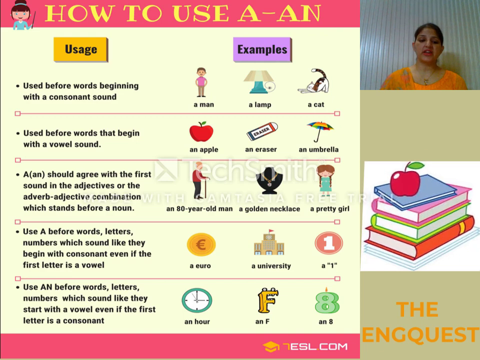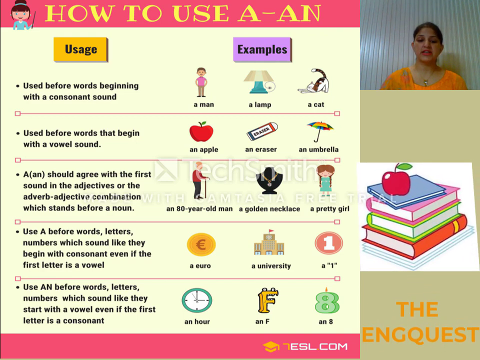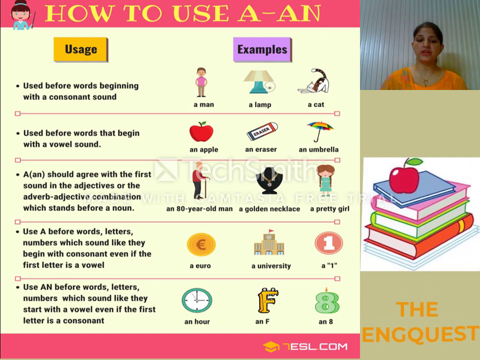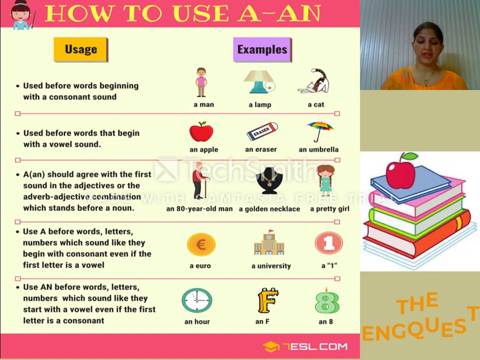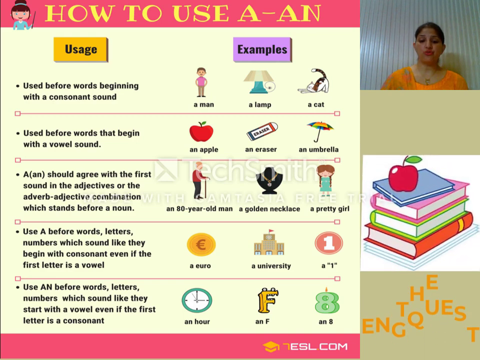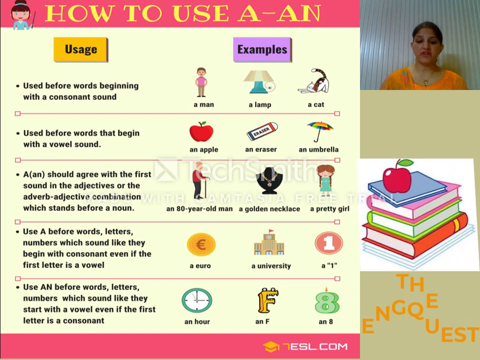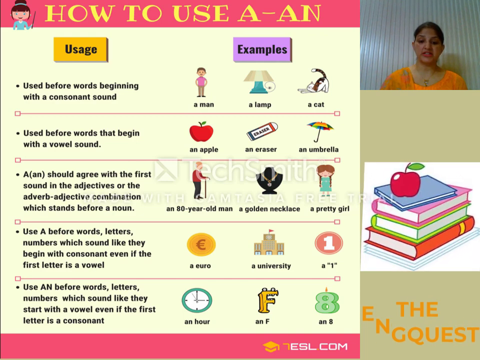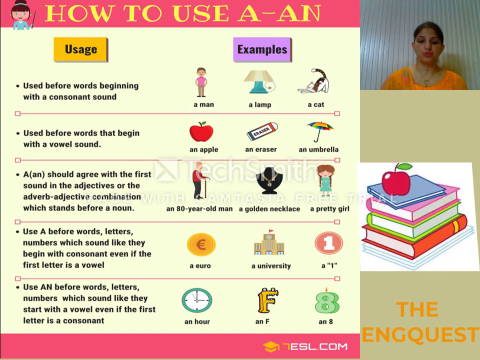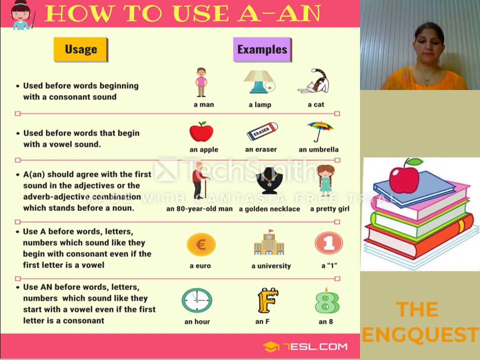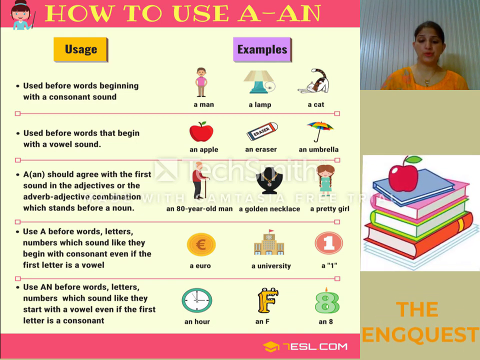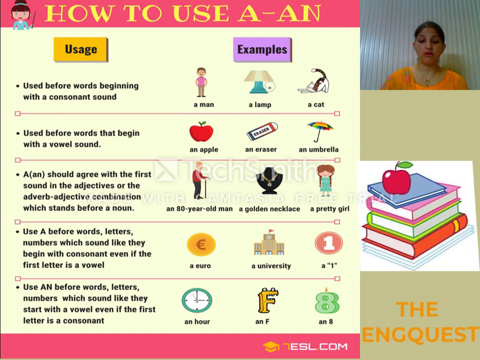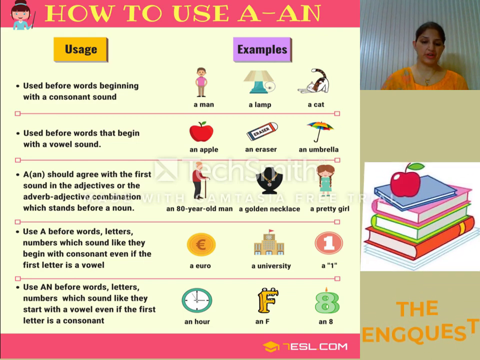Now in the next case, we use a before words, letters, and numbers which sound like they begin with a consonant, even if the first letter is a vowel. For example, a euro. Here you can see that the first alphabet is E and even the second alphabet is U. Both are vowels. But if you see the sound over here, the sound is of Y-O-U. So it is not a vowel sound, so we are using a over here.